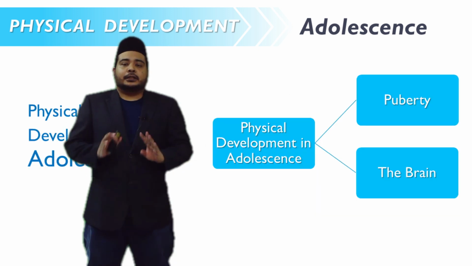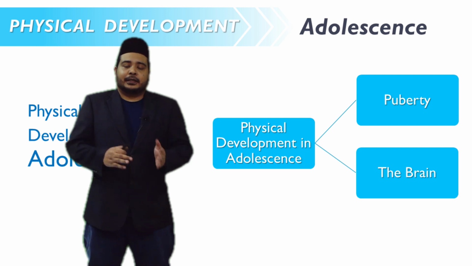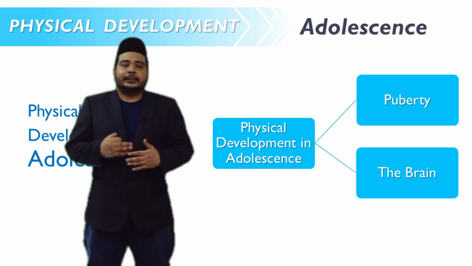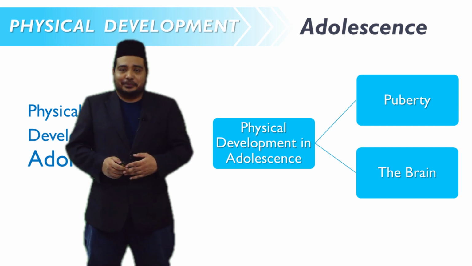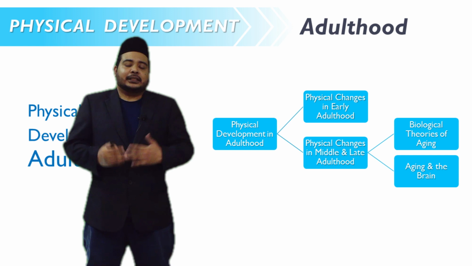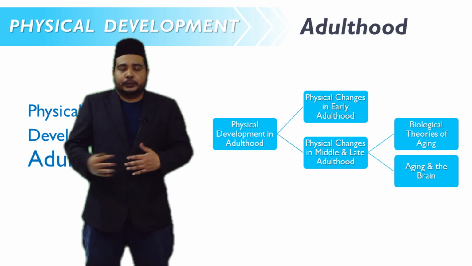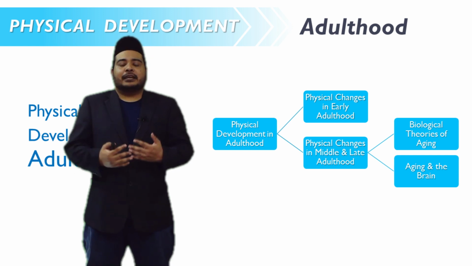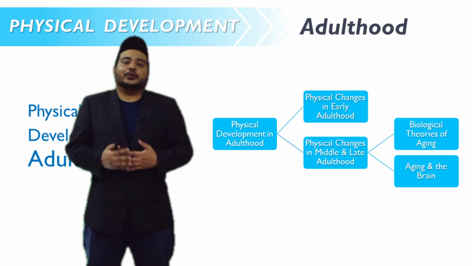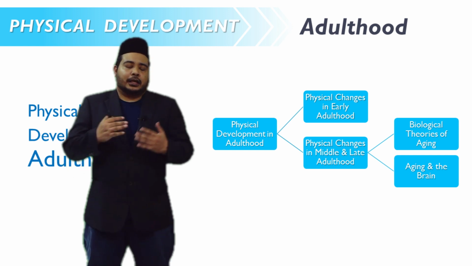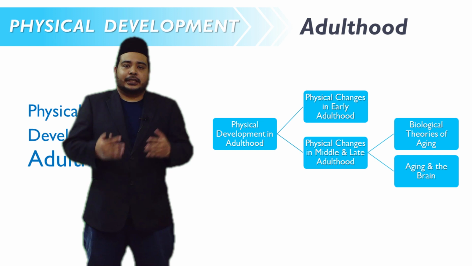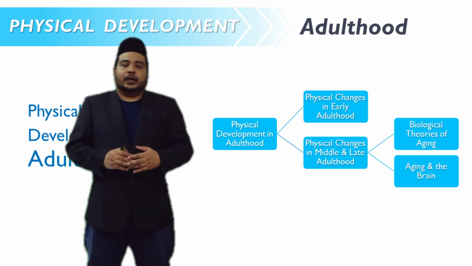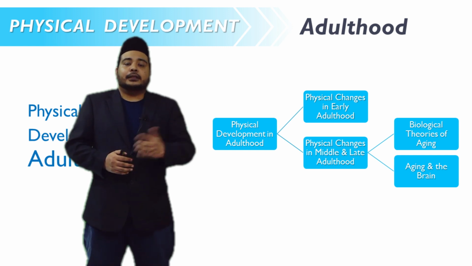Those are the two aspects that developmental psychologists pay attention to for physical development during adolescence, which are puberty and the brain. Next, physical development in adulthood. At this stage, we have at least three levels of adulthood. Developmental psychologists look at physical changes in early adulthood as well as in middle and late adulthood. So we have early, middle, and late adulthood.